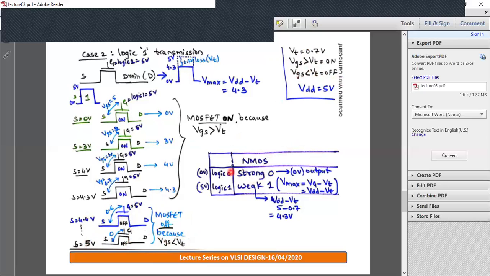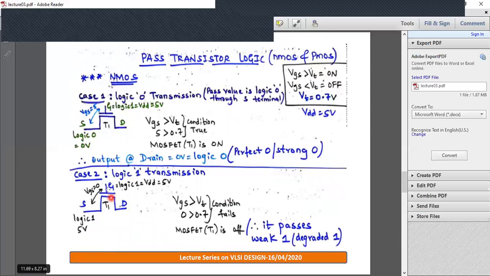So for this NMOS pass transistor, when you transfer logic 0, that is 0 volt, from source terminal, you'll get a strong 0. That is, you'll be getting perfect 0 volt at the output terminal. But if you try to transfer 5 volt through logic 1, in this second case, this device will turn off.